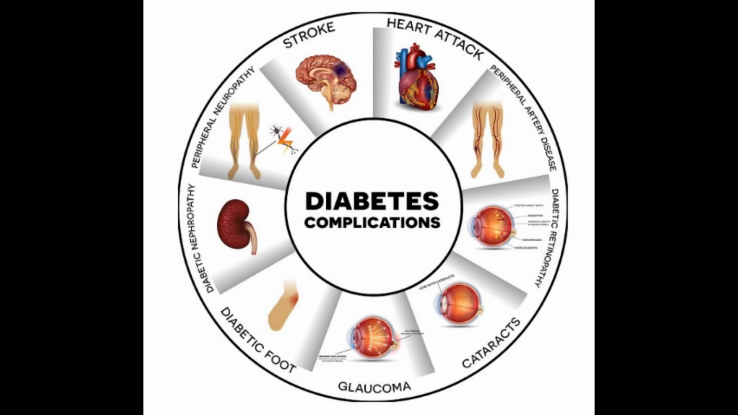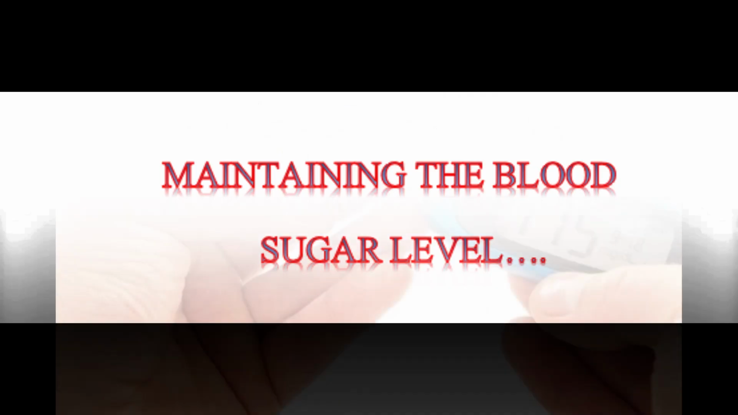There are few complications of diabetes. Let's have a look into it. They are stroke, heart attacks, peripheral artery disease, diabetic retinopathy, cataracts, glaucoma, diabetic foot, diabetic nephropathy, peripheral neuropathy. Ways to maintain the sugar level.